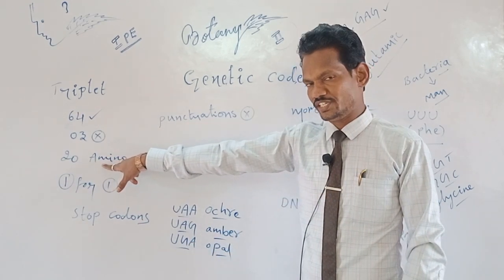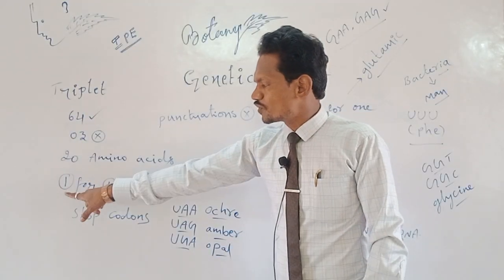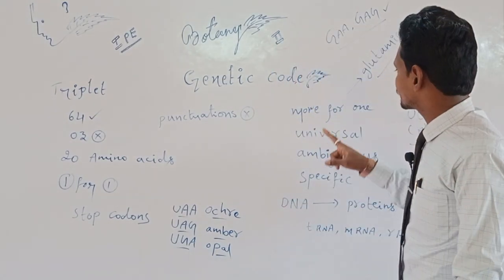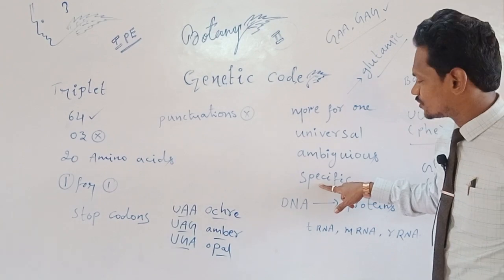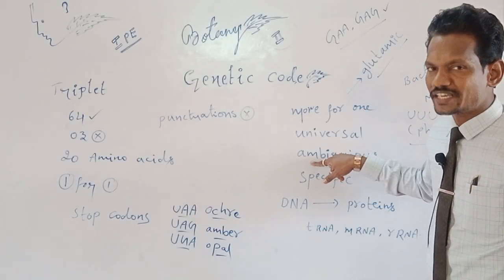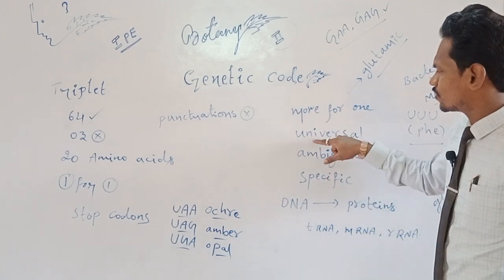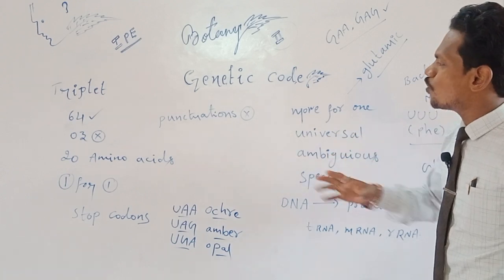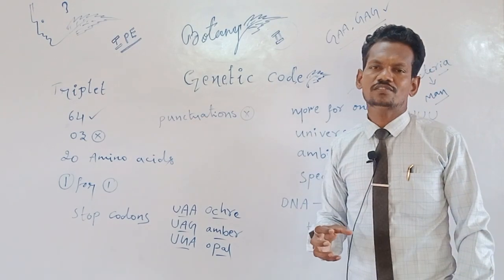The next one, each codon is specific for only one amino acid. So each and every genetic codon is specific, unambiguous and universal, and there are no punctuations in the genetic code.